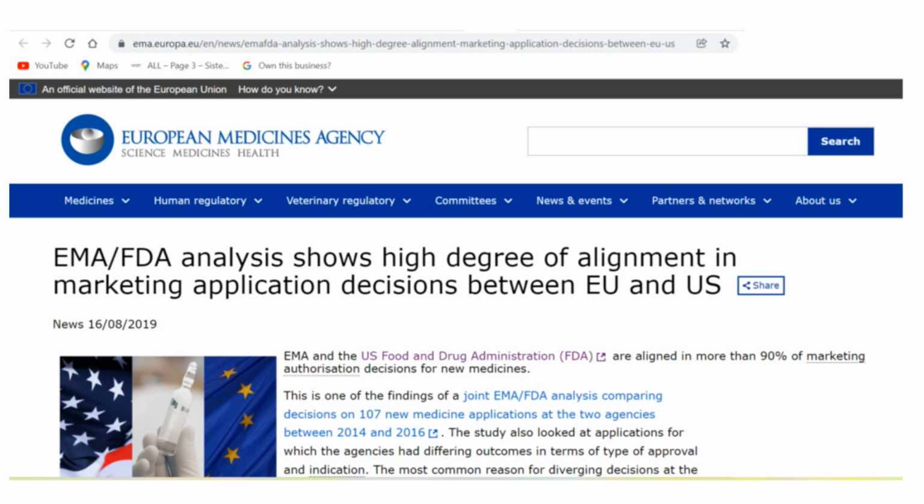Its main functions include scientific evaluation of medicines developed for use in the EU, monitoring the safety of medicines through pharmacovigilance, providing scientific advice to pharmaceutical companies, preparing guidelines for medicine development, coordinating inspections to ensure compliance with good manufacturing practices. The EMA works with a network of national regulatory authorities and experts from EU member states. It's important to note that while the EMA evaluates medicines, the European Commission makes the final decision on marketing authorizations.